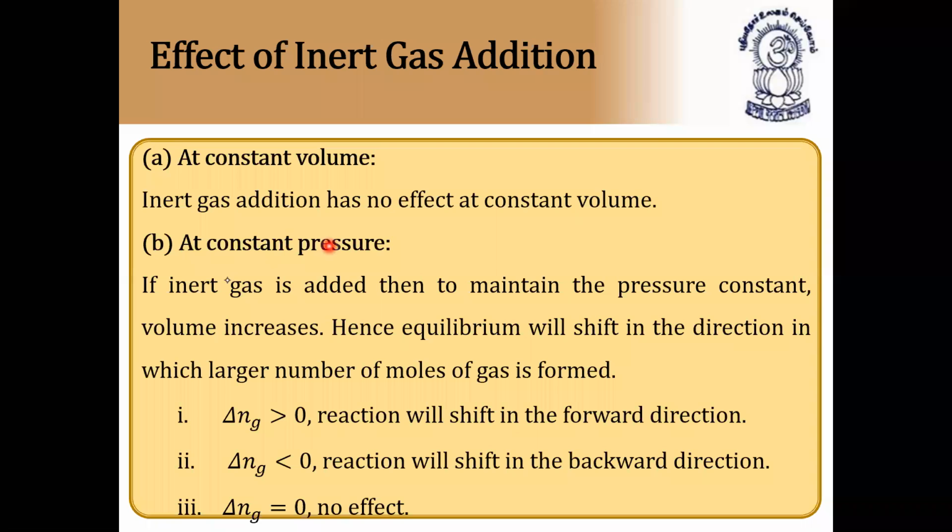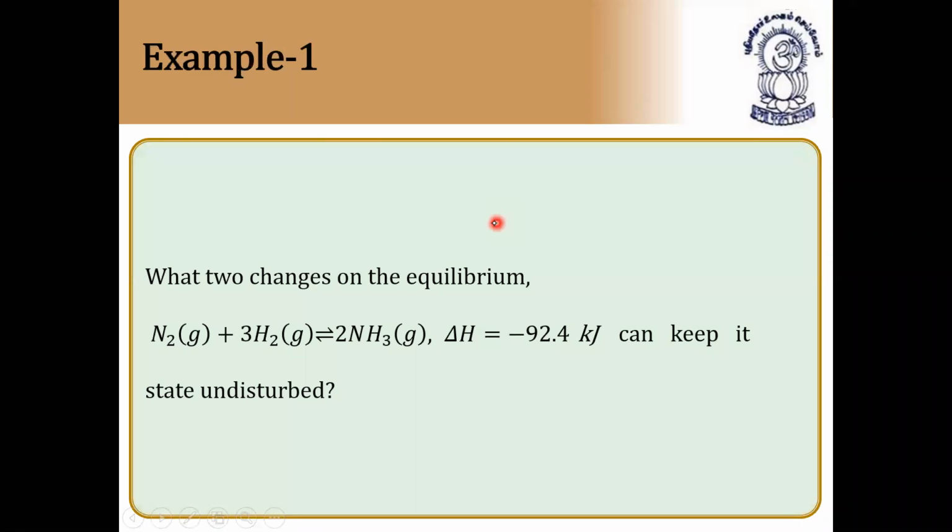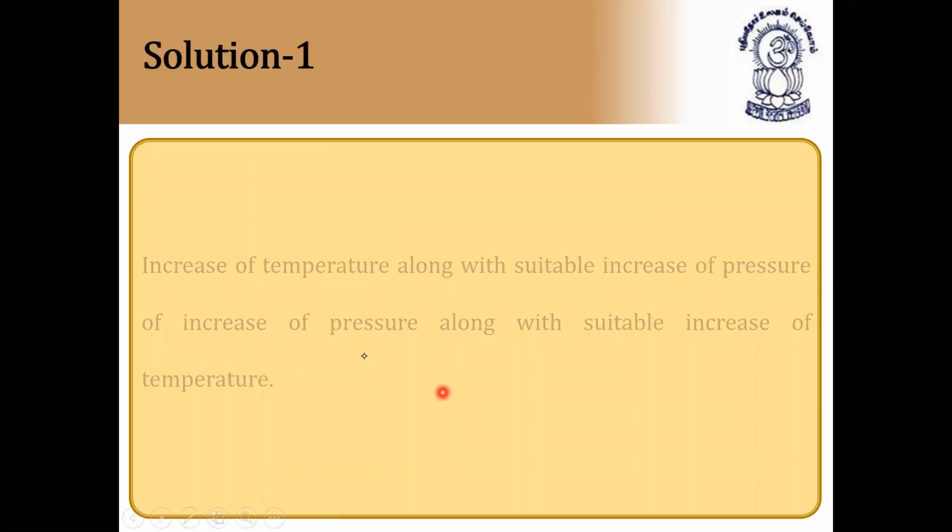From Le Chatelier's principle, using all this, we can predict the direction of reaction and we can get the desired products also. What two changes on the equilibrium can keep its state undisturbed? So what are those two changes? You can just see here.